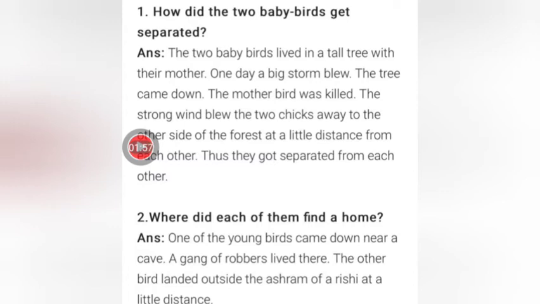One of the young birds came down near a cave. A gang of robbers lived there. The other bird landed outside the ashram of a rishi at a little distance.